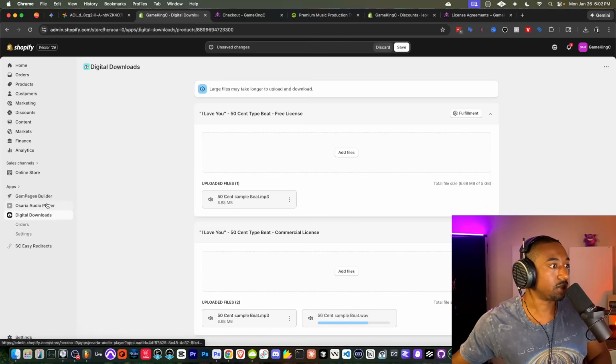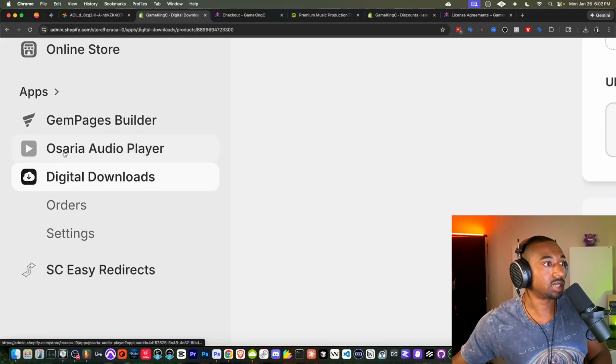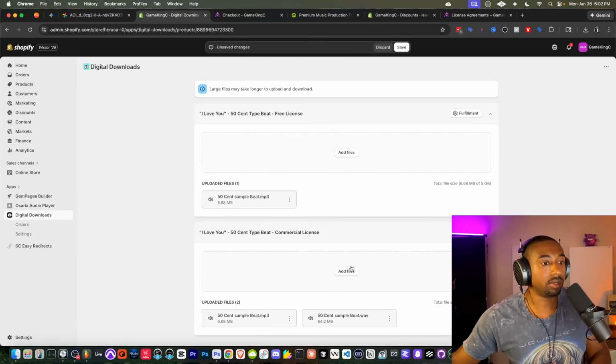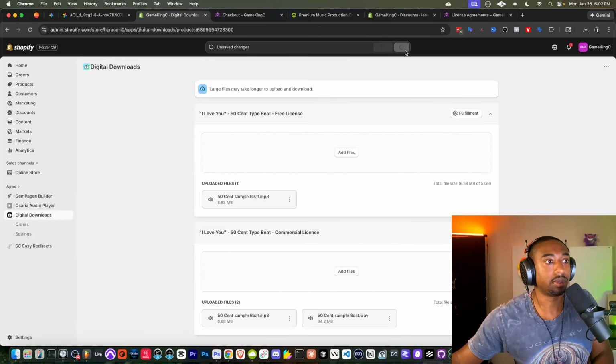And I'm not sure if my camera was in the way, but here are the app names. Sorry, guys. Osaria Audio Player, and then Digital Downloads. My camera might have blocked it. My bad. Okay, so now the files are uploaded. We're going to hit save.